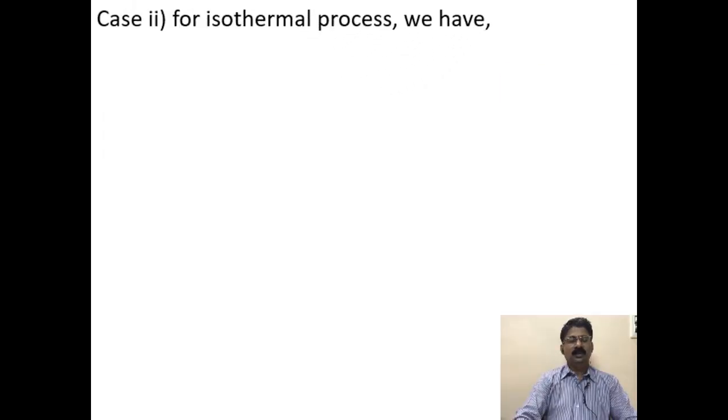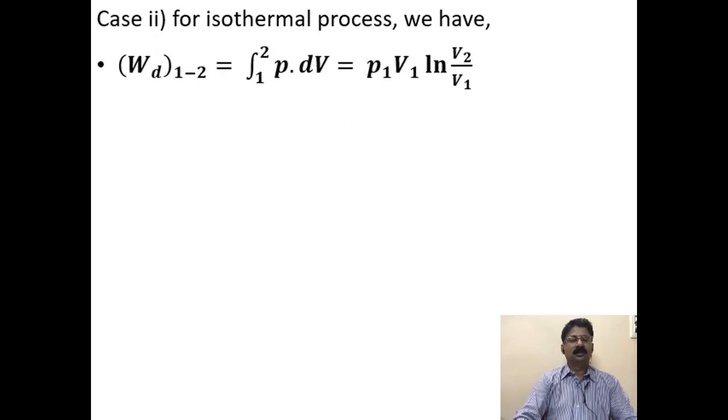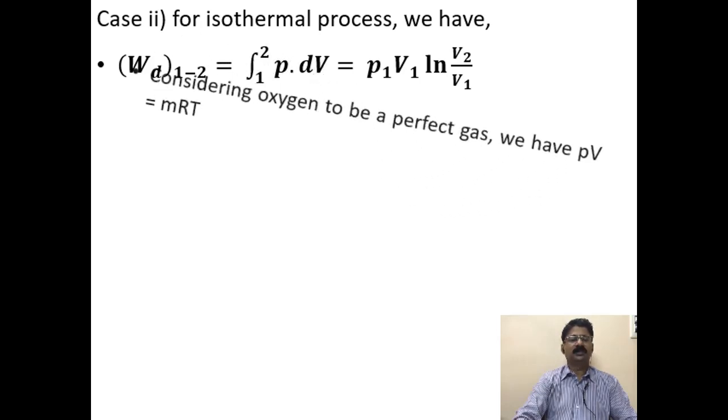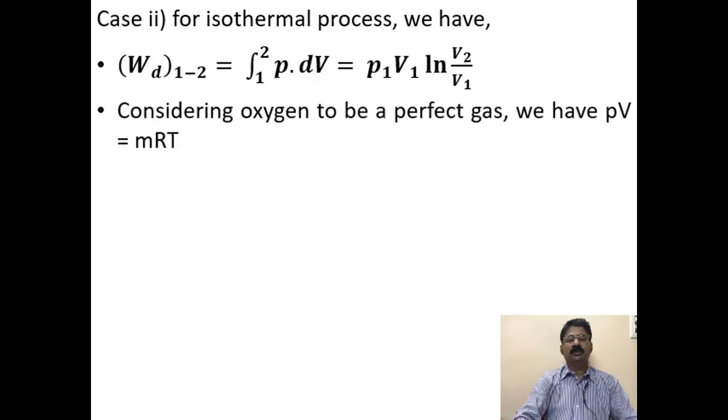Now we have to compare this work with the isothermal work. So the work done, integration from 1 to 2 of P dV, is equal to P1 V1 ln(V2 by V1) directly. I hope all of you know how to get that expression for isothermal work. Now considering oxygen to be a perfect gas, PV is equal to MRT, so you will get the work done is equal to MRT1 ln(P1 by P2).